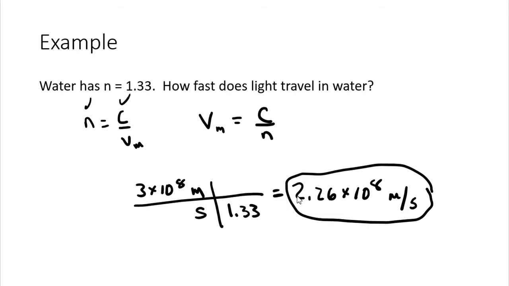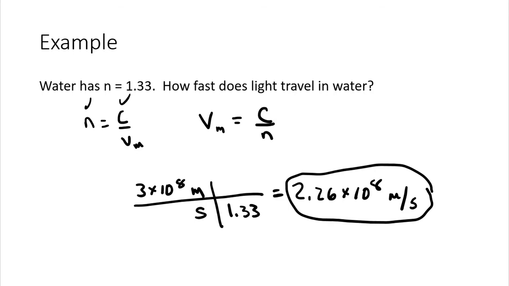So there are 2 quick examples with index of refraction. We're not going to spend a ton of time with these types of calculations. The point of these examples is to show us how we get n and how we could use n to determine the speed in a material. But really we're going to focus on refraction, how light bends because of this change in speed. So this just helps us come up with a value that deals with the change in speed.